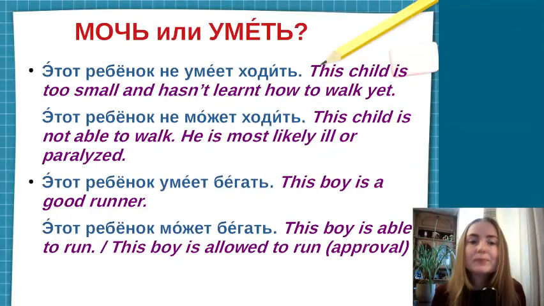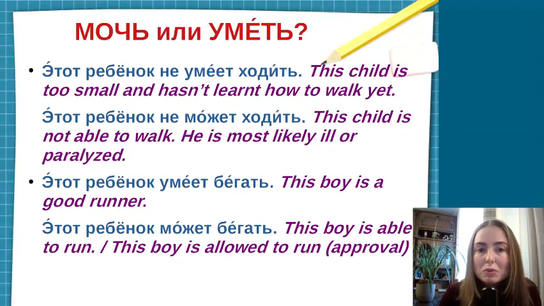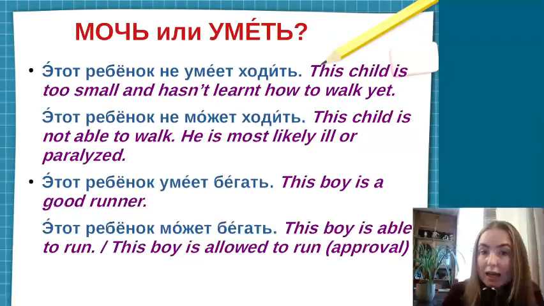Okay, another example. Мочь или уметь. Этот ребенок не умеет ходить. Этот ребенок не может ходить. So the first sentence, этот ребенок не умеет ходить, means that this child is too small and hasn't learned how to walk yet.